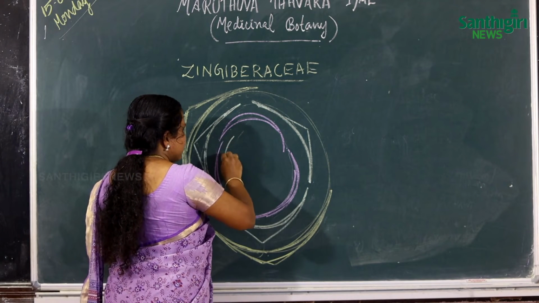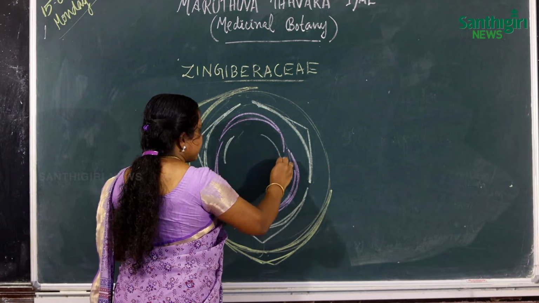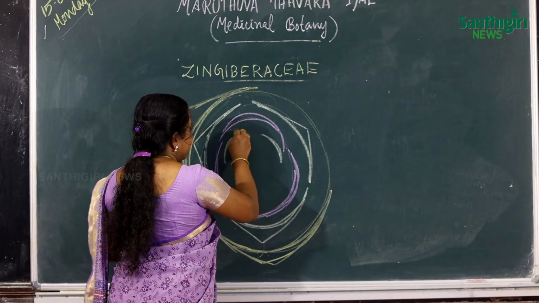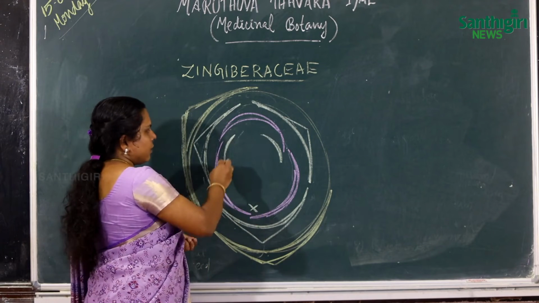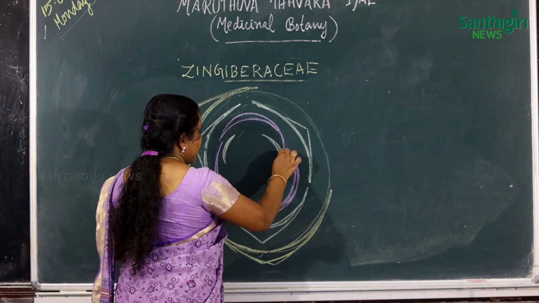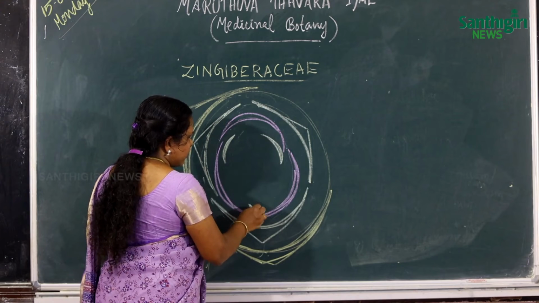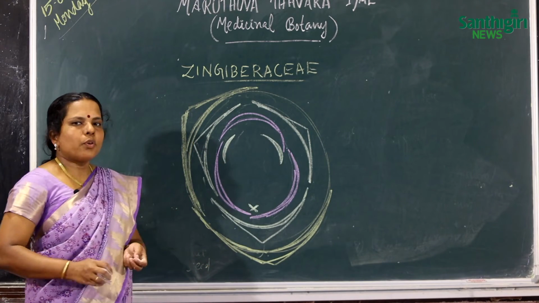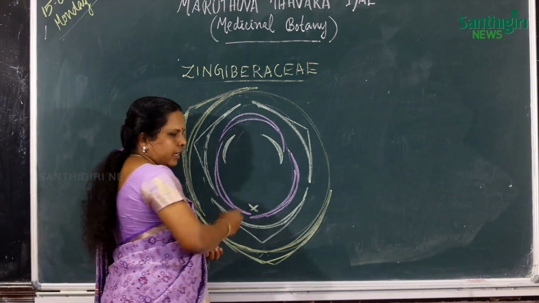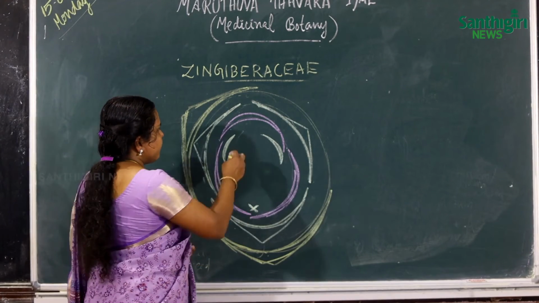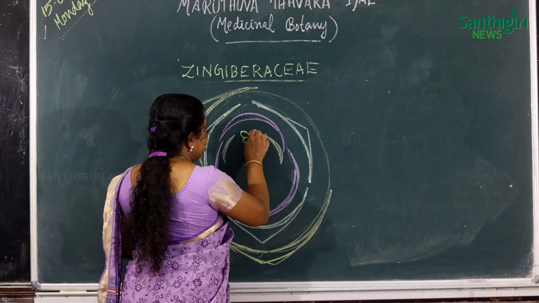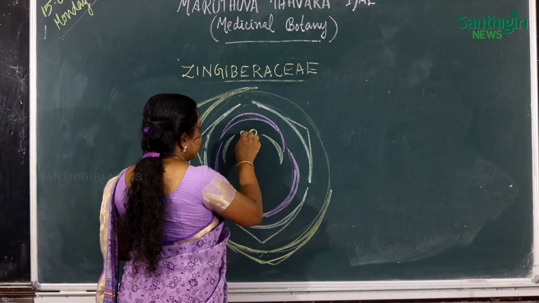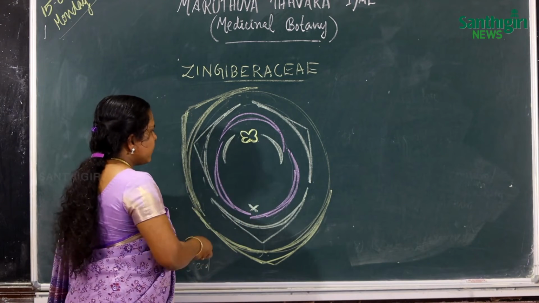The outermost whorl functions as the staminodes, that is the sterile stamens. Then the posterior stamen is fertile. Only one stamen is fertile and it is posterior in position, and the other two